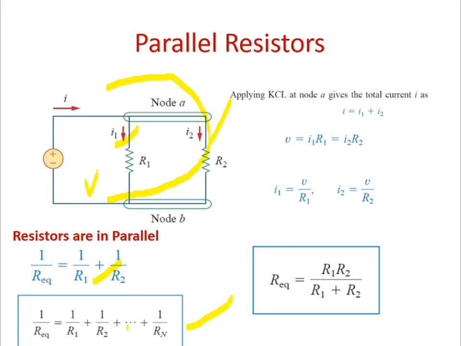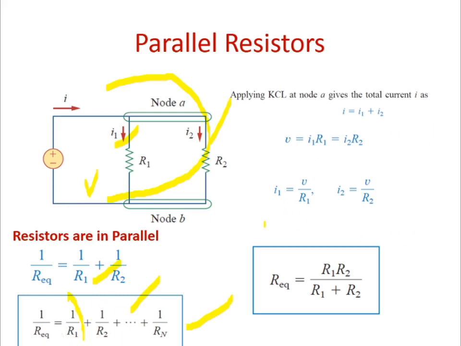Here you calculate 1 by R1, 1 by R2, 1 by R3. That gives 1 by R equivalent. For the final answer, you have to take the reciprocal. Then only will we get the R equivalent. You should be clear on that. Students mainly make mistakes here, so it should be observed clearly. What you obtained is 1 by equivalent, so you should take the reciprocal again. That will be the final answer. Okay, I think you understood. It is the reciprocal of the series concept.